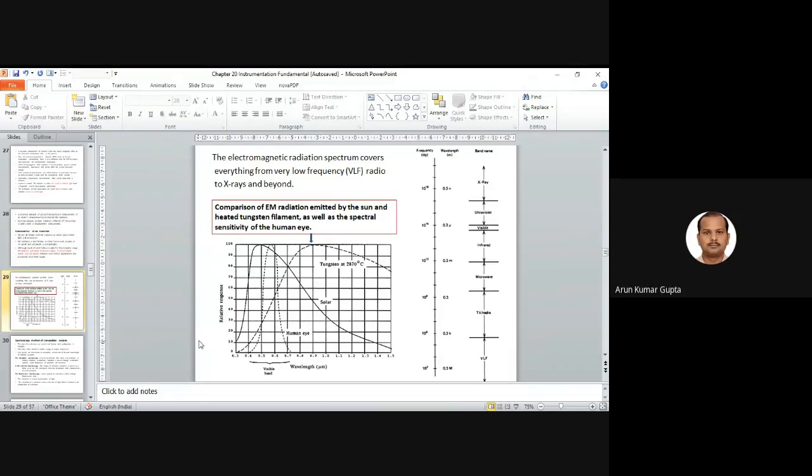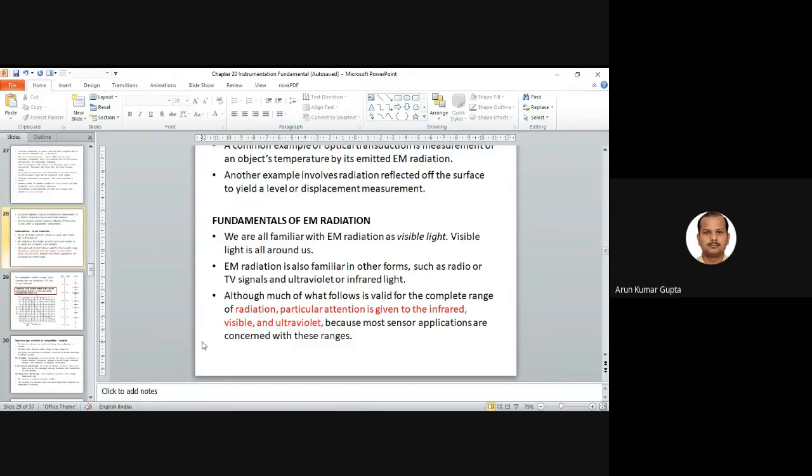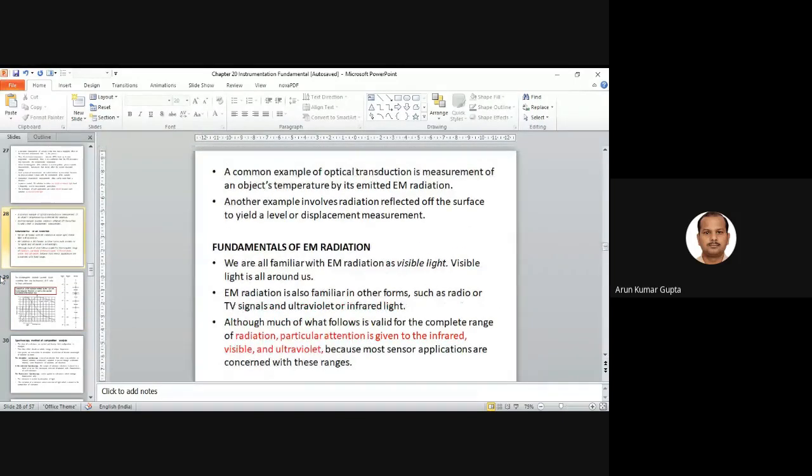Okay, so last time we were discussing some fundamentals of EM radiation. This is electromagnetic radiation, basically for visible light. And we know that EM radiation is also familiar in other forms such as radio or TV signals, and ultraviolet or infrared light. So basically, what follows is valid for the complete range of radiation.